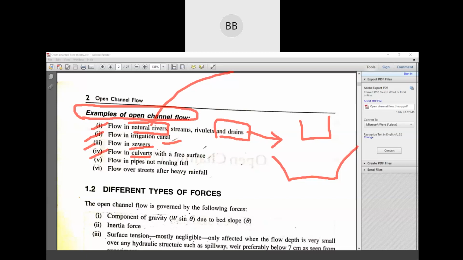You can write it down. One is your natural channel, one is your man-made or artificial channel. In artificial we have drains, irrigation canals, sewers, and in natural we have only one, that is rivers.